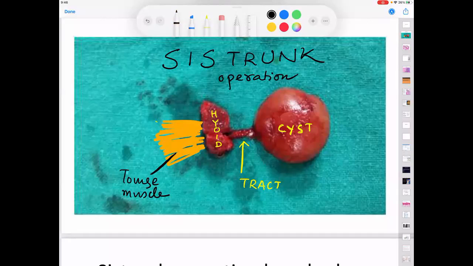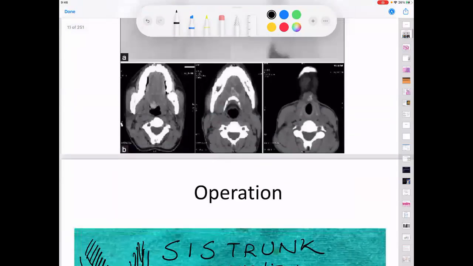Now, if we remove a part of the hyoid bone, won't that affect the tongue's attachment to the bone and the movement of the tongue? Absolutely not, because the hyoid bone is like a U. What you are removing is only the central part. You are not removing the lateral attachments of the tongue. They are exactly maintained the way they are. Yes, you are absolutely right that some amount of fibers of the genioglossus and hyoglossus are removed, but that does not create a problem. There are other fibers of hyoglossus also. Now, we have done this part, job done.